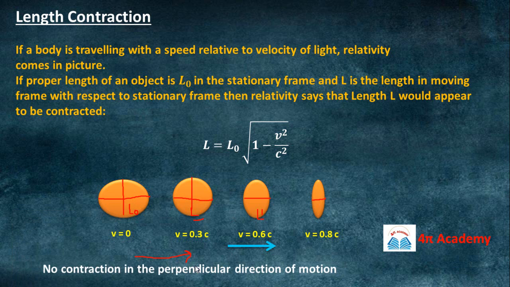There is no contraction in the perpendicular direction of motion, and as v increases and approaches c, the contraction will be higher and higher. Okay, so this is the length contraction.